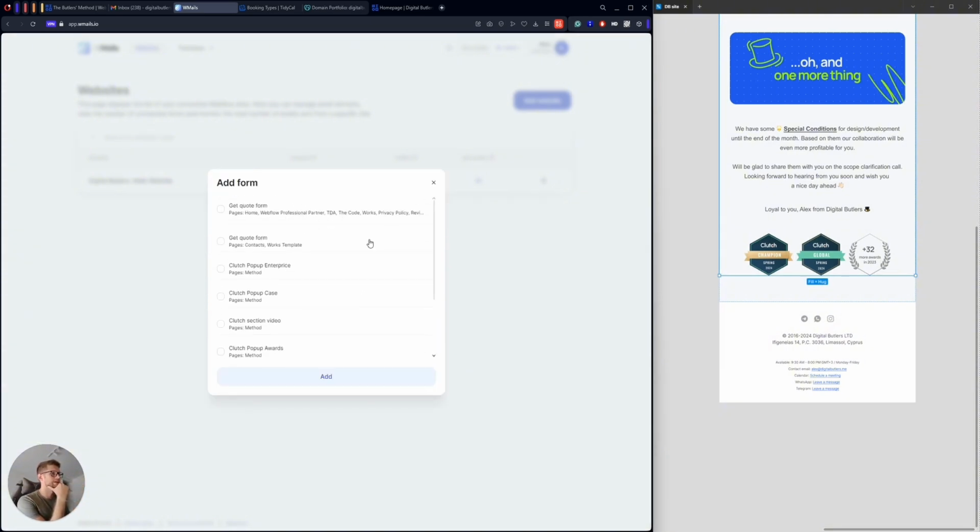And what's important, guys, we can see that there are different forms, and when we spoke about this with the team, we discussed that maybe our users will have a symbol that they will use on different pages, and we want this symbol to be connected to one template, right?